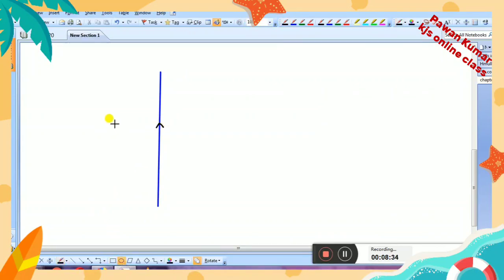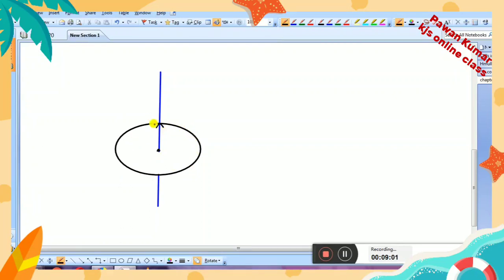Also he has shown that magnetic field lines were of circular shape around the straight current carrying conductor.